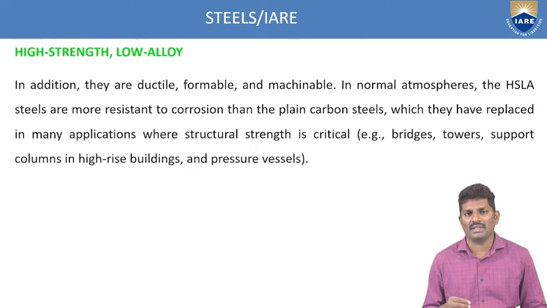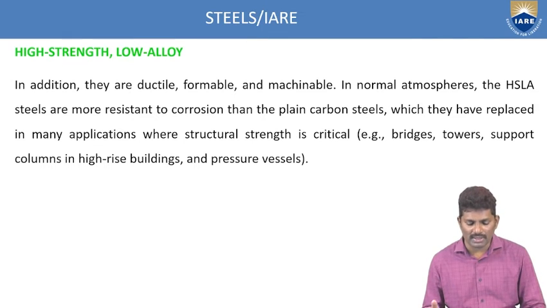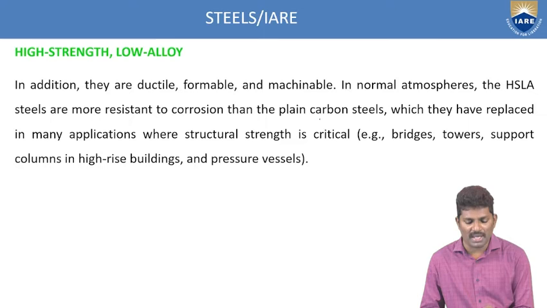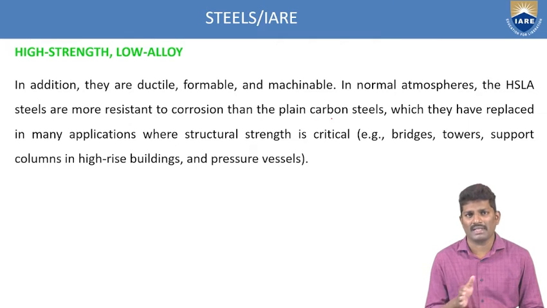For these types of materials, the corrosion resistance is good because we are adding some alloying elements, which increases the corrosion resistance value. That's why these high strength low carbon alloys are more corrosion resistant than the plain carbon steels.